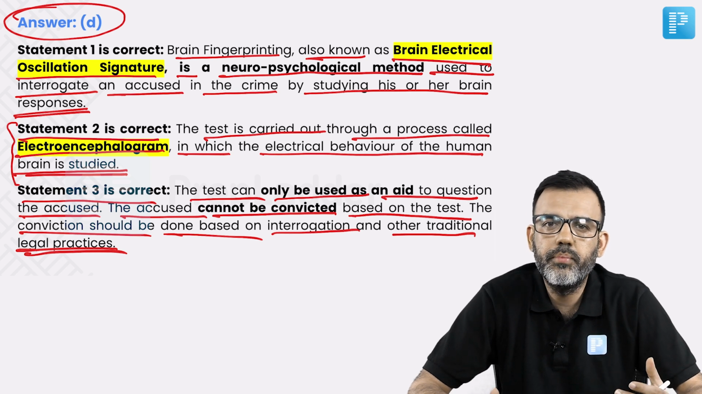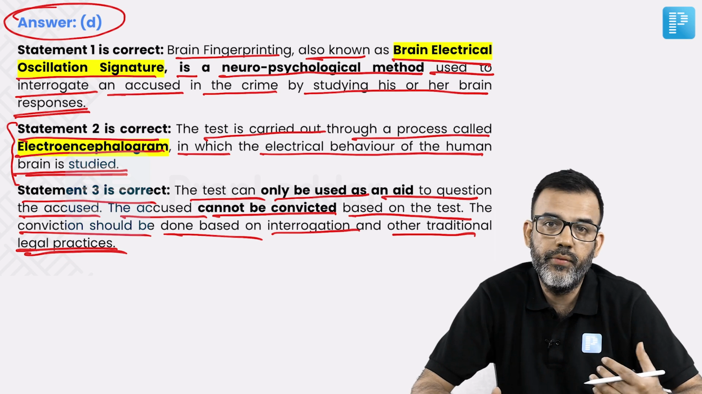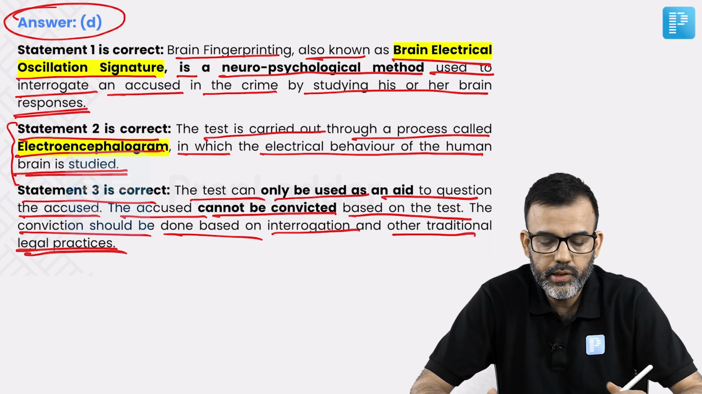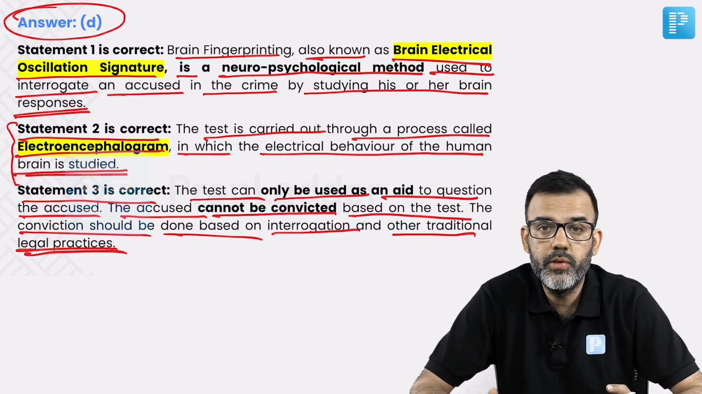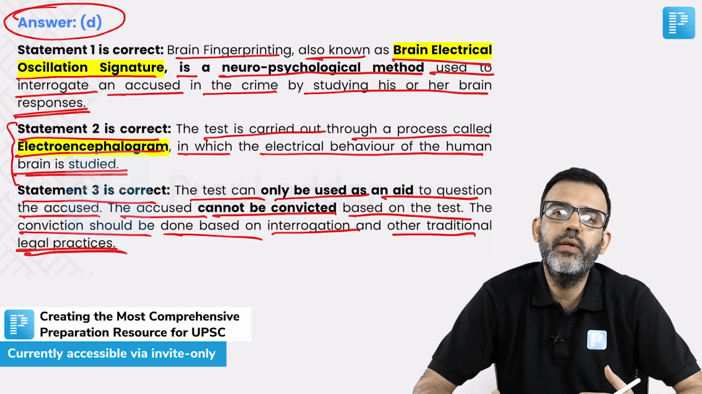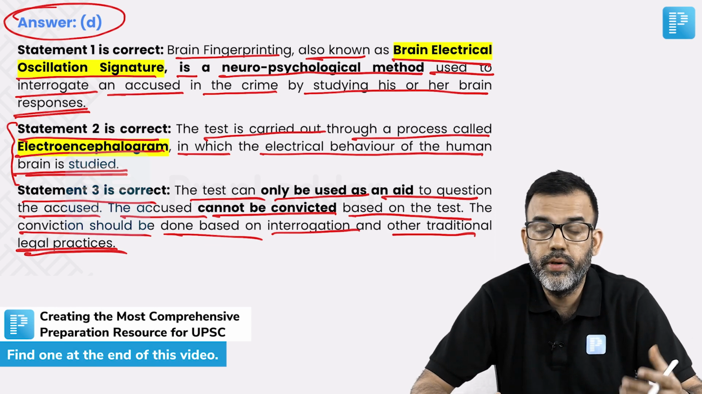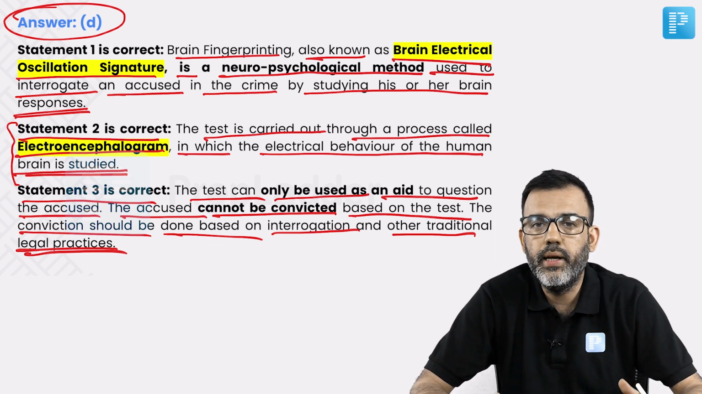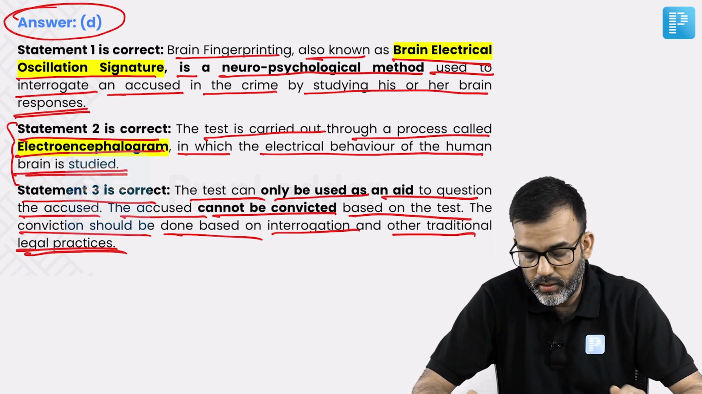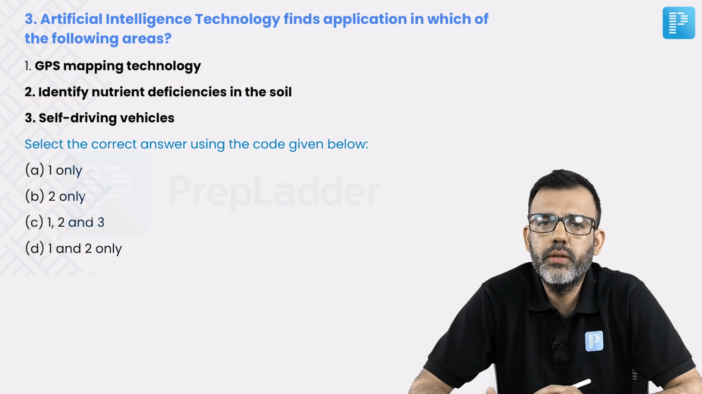You have to get something which is admissible in the court of law as evidence, as per the Indian Evidence Act. So all these technological things are not admissible, but these technologies may lead to further leads, through which finally you can get some hardcore evidence which can be accepted in the court of law. So that was all about this question. Let's move to the third question.